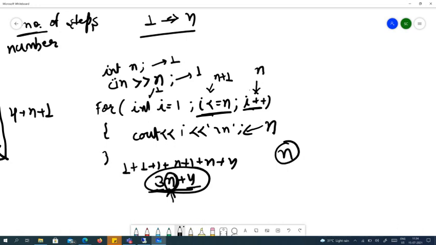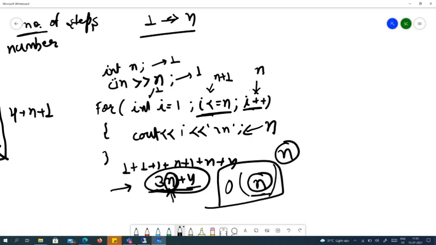So whichever unknown variables are there in our exact number of steps, we measure the time complexity in that. The time complexity of this program is n. Whatever is the highest power of the unknown variable, that's our time complexity. So for this program it's n. We write it as O of n.